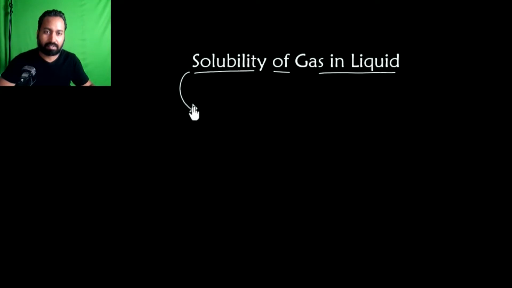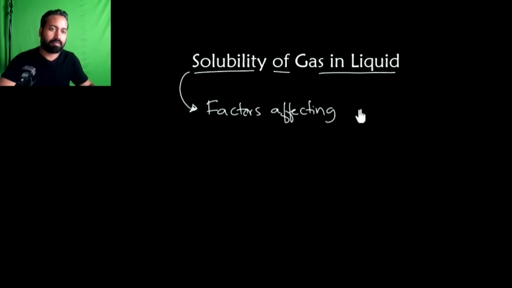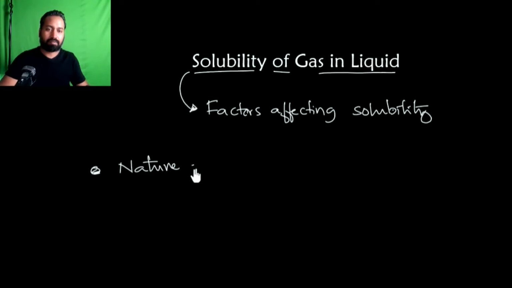So, the factors that affect the solubility of gas in liquid. The first factor is the nature of the gas and the solvent, which type of gas and which type of solvent you are using, that really affects.